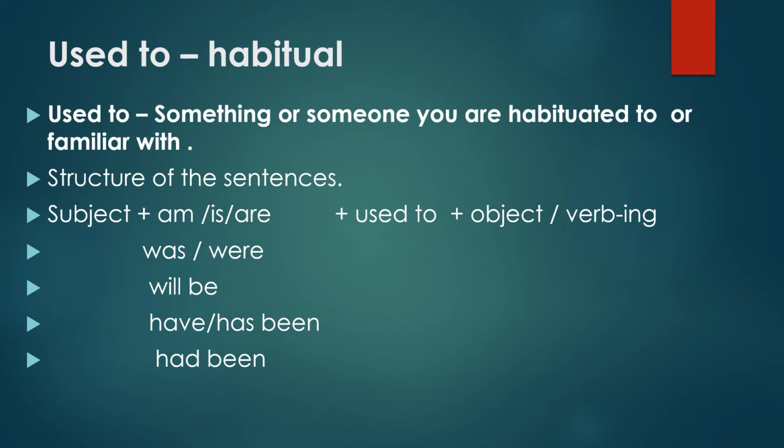Next topic, used to as habitual. Used to: something or someone you are habituated to or familiar with. And the structure of the sentences: subject plus am or is or are, was or were, will be or have or has been, had been, plus used to, plus object or verb ing. This is the structure of the sentence.